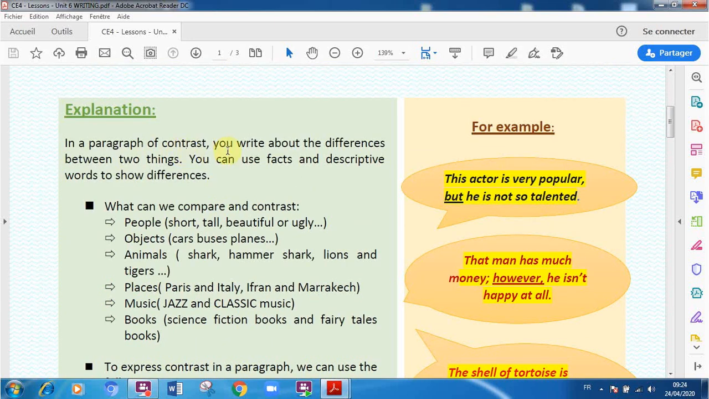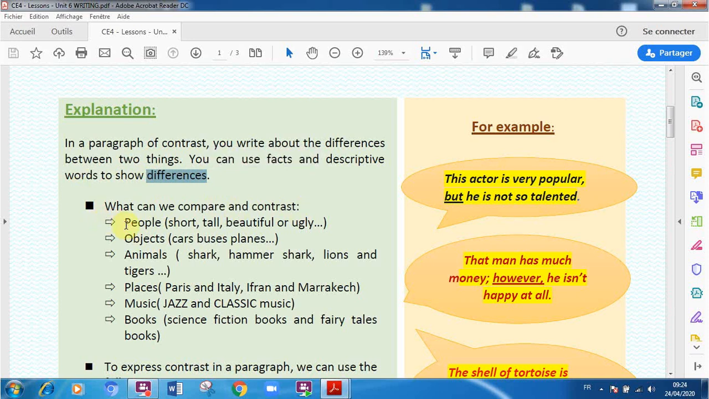In a paragraph of contrast, you write about the differences between two things, okay? In a paragraph of contrast, we describe and give the differences between two things. You can use facts and descriptive words to show differences between them, okay? So, what can we compare and contrast?